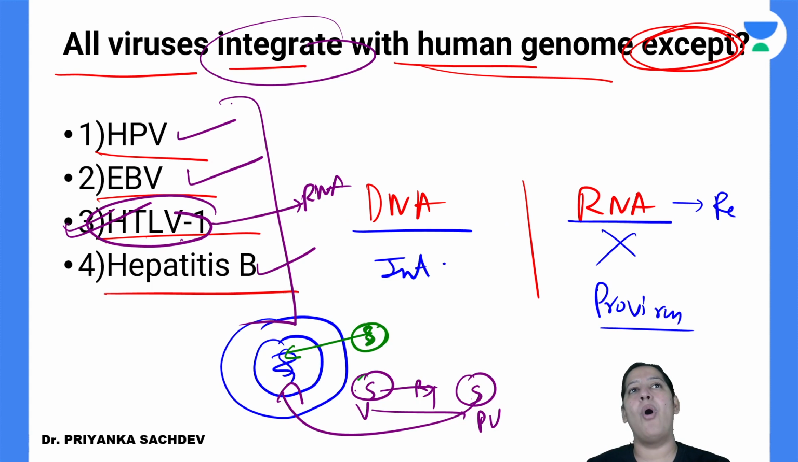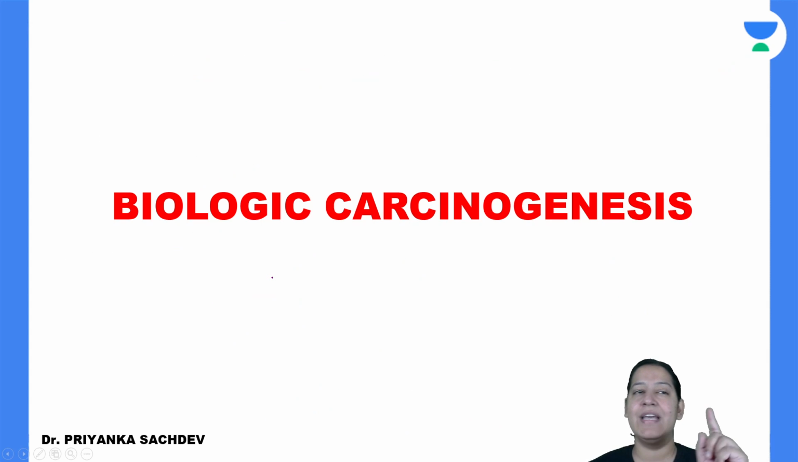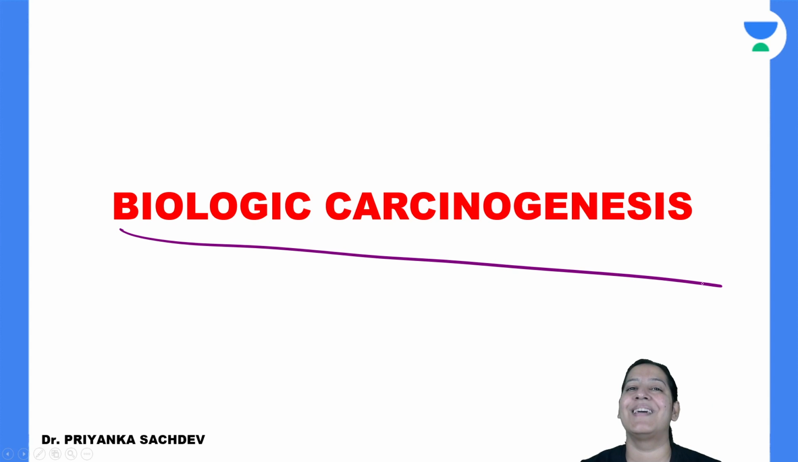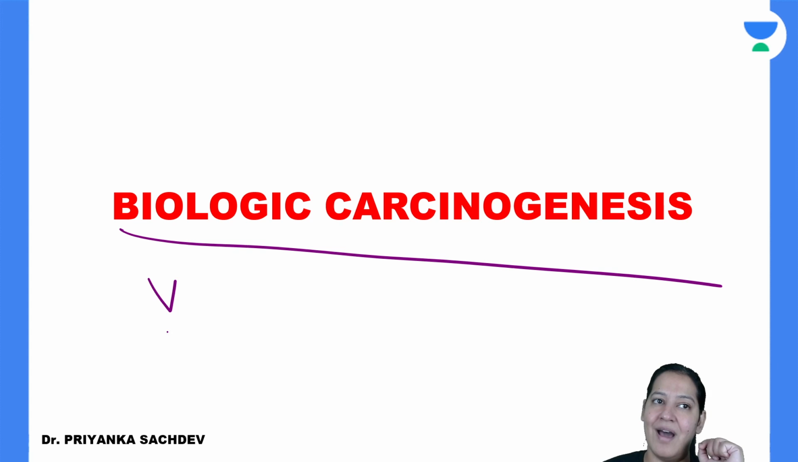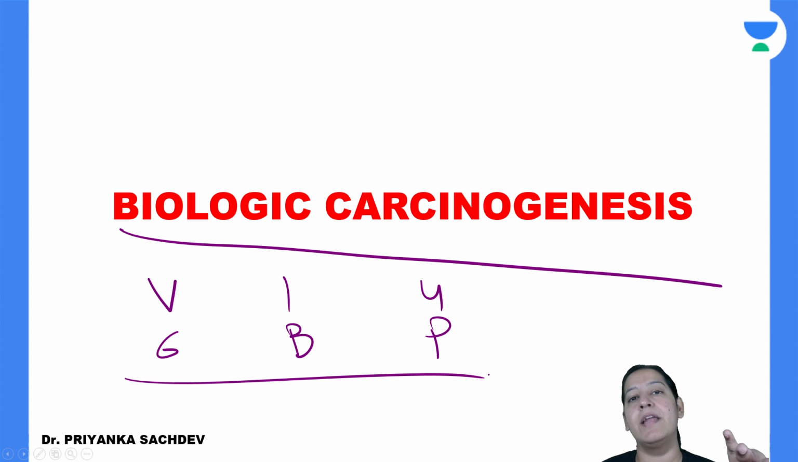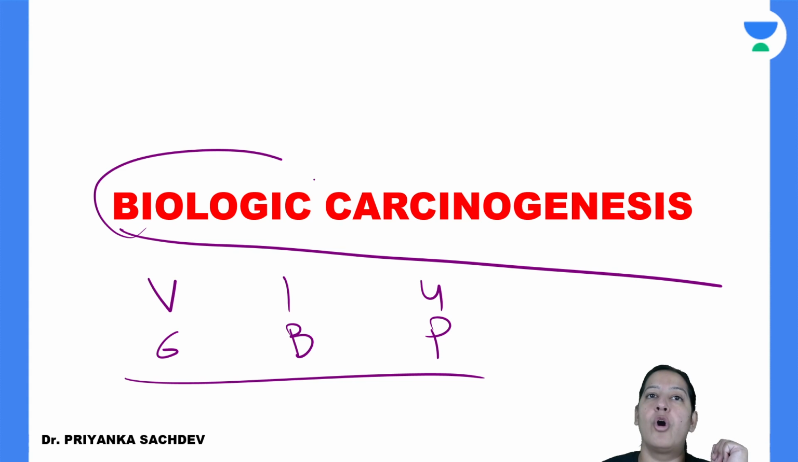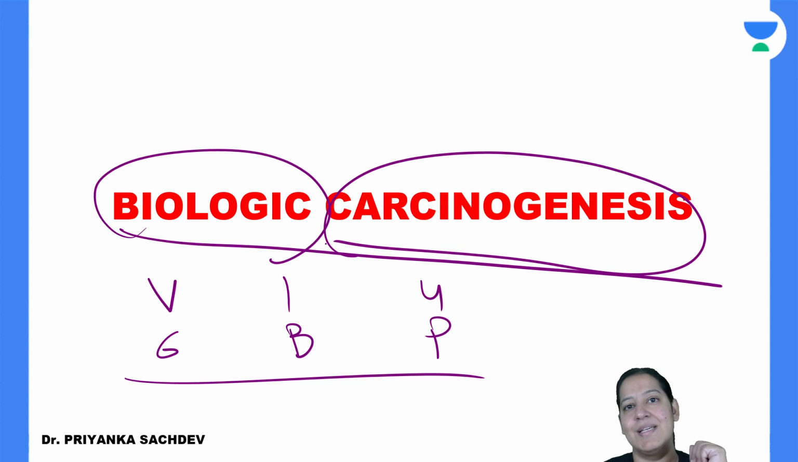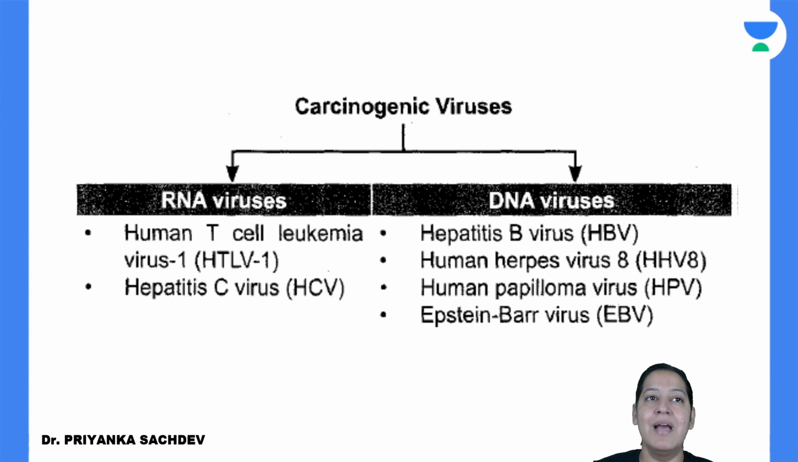Okay. And all these, after integrating, will cause cancer in humans. So I will teach you biological carcinogenesis here. You know the meaning of biological carcinogenesis. There are 6 viruses, one parasite, one bacteria, which cause cancers in humans by causing mutation in the genes. All of them are known as biological carcinogens. Okay, let me tell you how many RNA viruses you know.